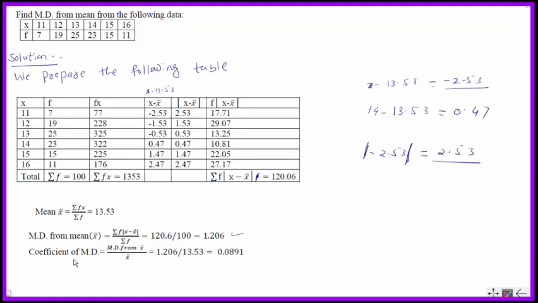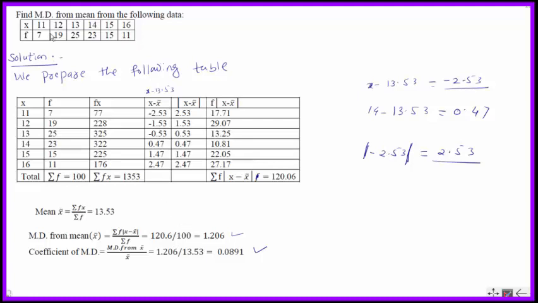Coefficient of mean deviation is asked. Coefficient of mean deviation is given by mean deviation divided by x bar. We have already calculated the mean deviation from mean x bar. Keep in mind: 1.206 divided by x bar, 13.53, is equal to 0.0891. In this way, we can calculate the mean deviation and its coefficient for any data.